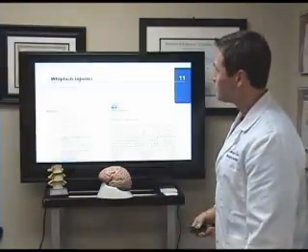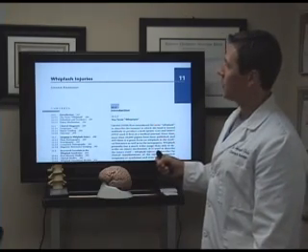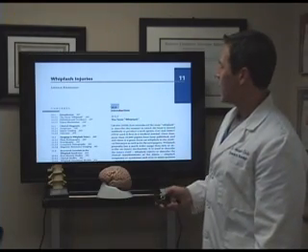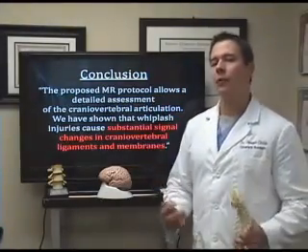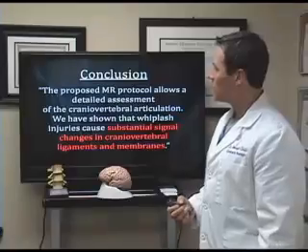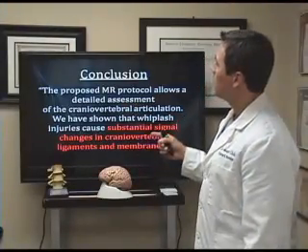Dr. Krakins did a chapter in the book Whiplash Injuries, where he goes over the exact way that you do these types of MRIs, which we have local MRI centers that are doing these for our injured patients.